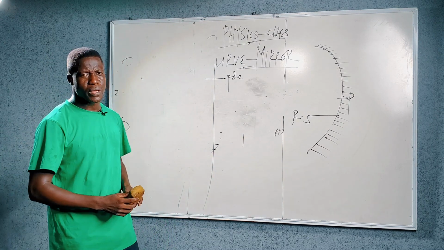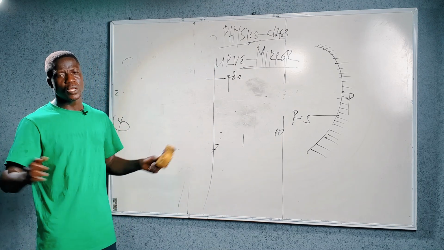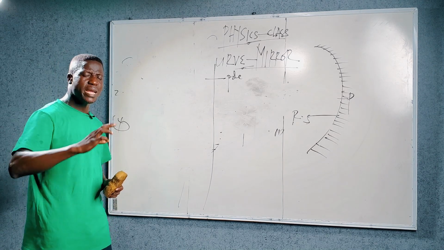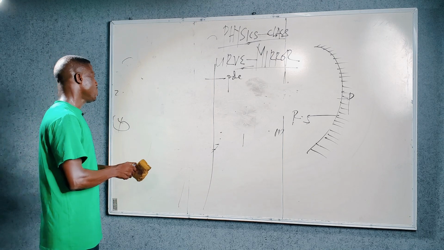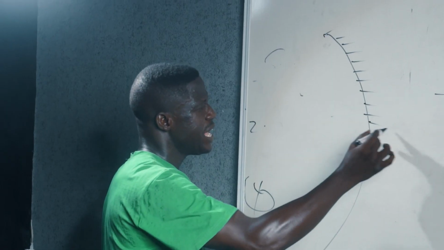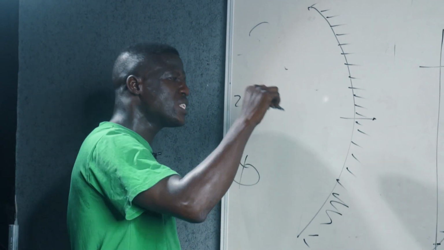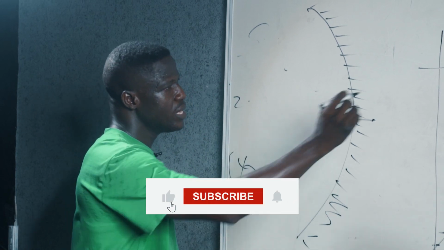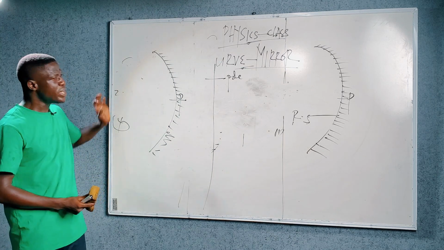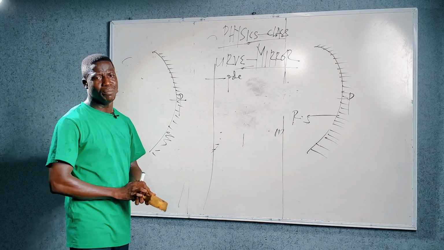So what is the pole of a mirror? Whether concave or convex, it is alternatively called the optical center. The pole of the mirror, by simple definition, is defined as the midpoint of the mirror. Which is to say, if this is a mirror, specifically a concave spherical mirror, the midpoint here, otherwise called the optical center, is said to be the pole of the mirror. So when you see a mirror, the midpoint of it, whether it is convex or concave, is said to be the pole of the mirror.